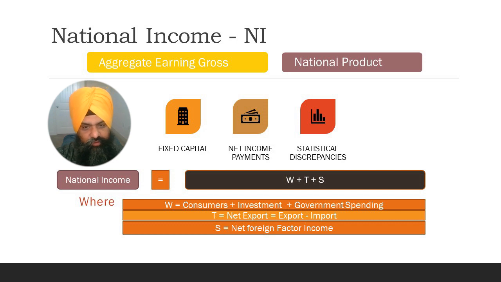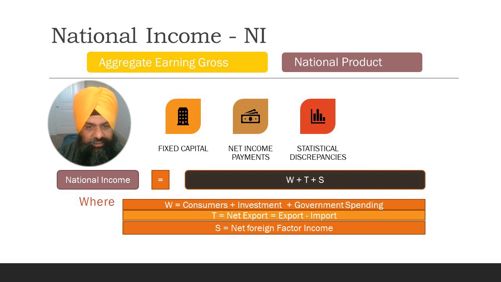The national income can also be calculated by adding cost and profits. National income is equal to cost plus profits. Consumption is equal to consumption of fixed capital plus net income payments to the rest of the world plus statistical discrepancies. National income measures the nation's total economic growth, including income and taxes earned at domestic and international levels. National income can be calculated by the WTS equation, where W is spending by the consumer, investment and governments, T is net export, that is export minus import, S is net foreign factor income.